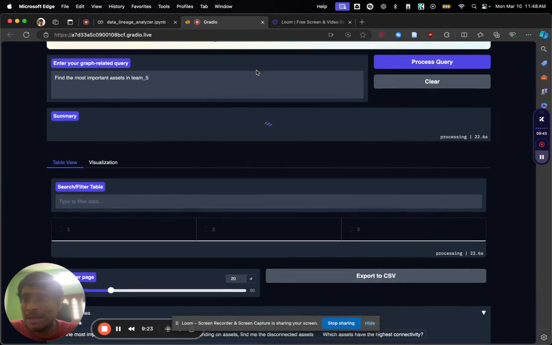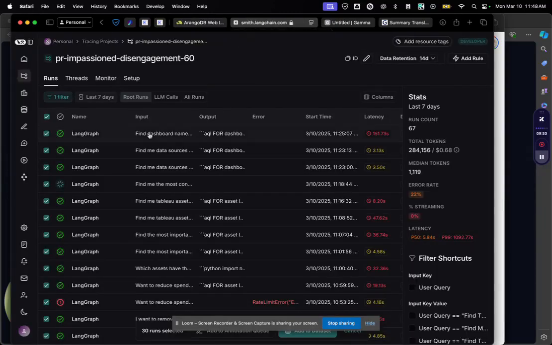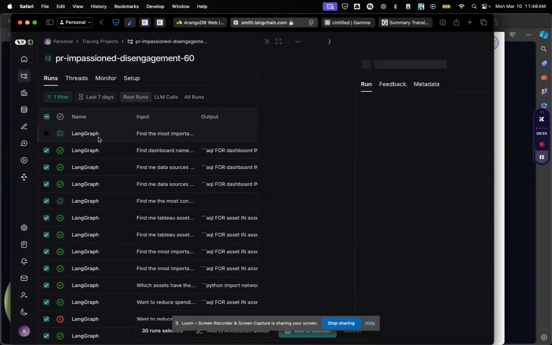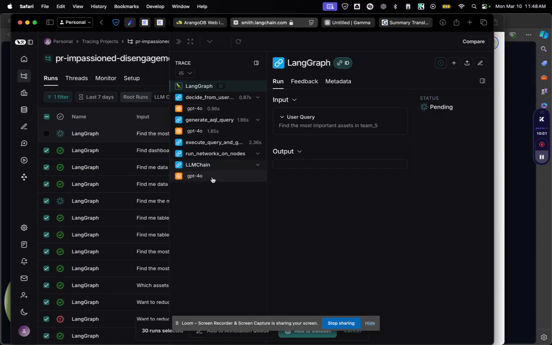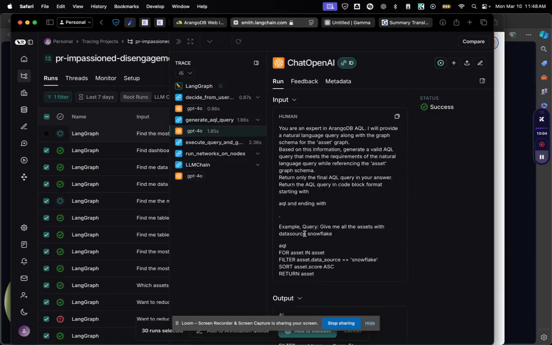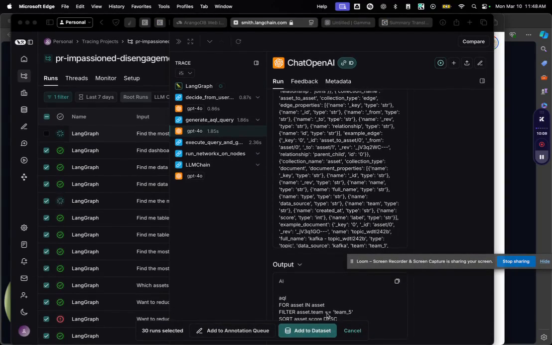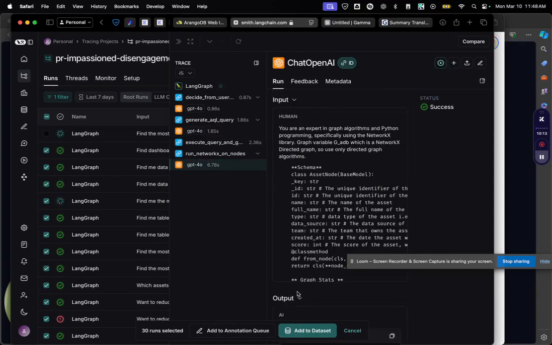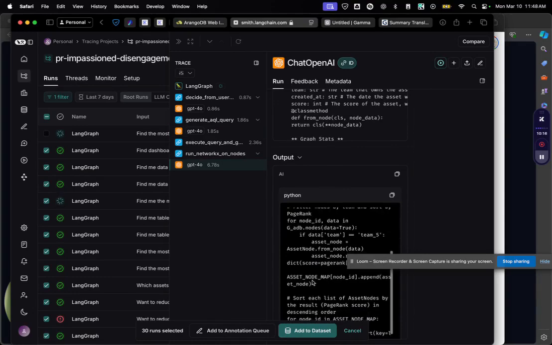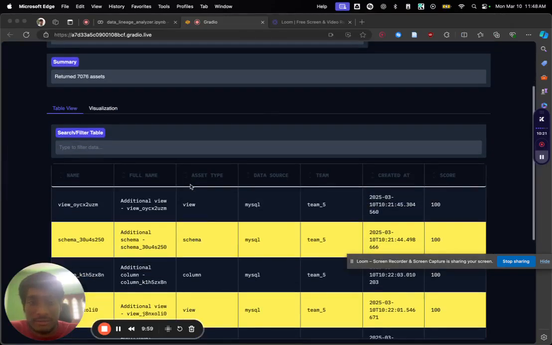We are querying this, and I have some observability around what's happening using LangSmith. I'm using LangSmith here for observability of all the queries. For example, see, the graph query is running, and I can see what's happening. It generated the AQL query, and this is the output. It should give me all the assets, and after that it is also returning the NetworkX code which we will be executing on that. So let's see what the result is.